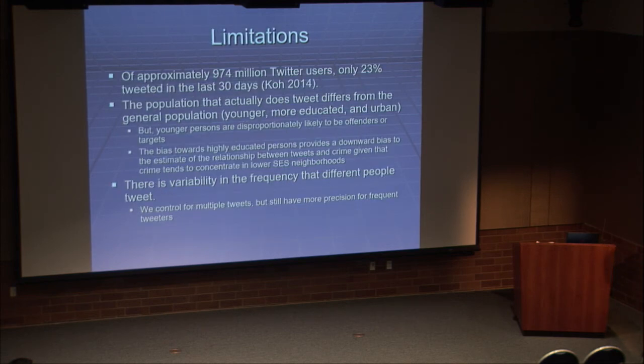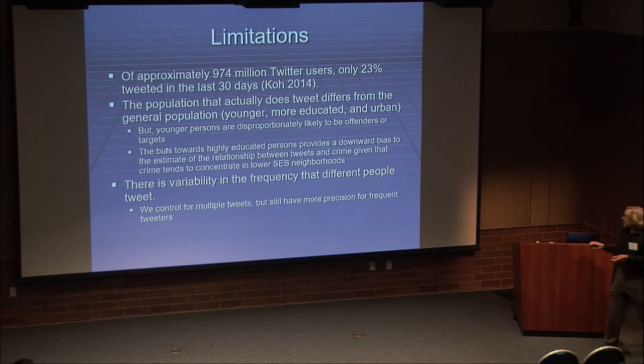Limitations, I think we know a lot of these, but we'll just run through these real quick. Of all the many Twitter users, only 23% tweeted in the last 30 days. So again, we're using this as a proxy for the number of people in a location. Our hope is that by combining data over a long time period, we're getting a better estimate. But certainly we have that issue. The population that tweets is not a random sample from the population. It tends to be younger, more educated, more urban.